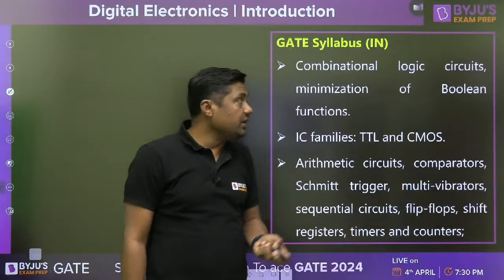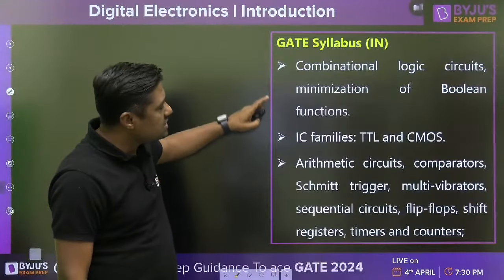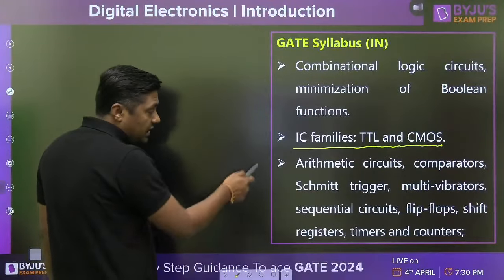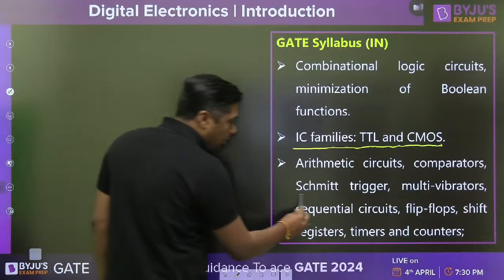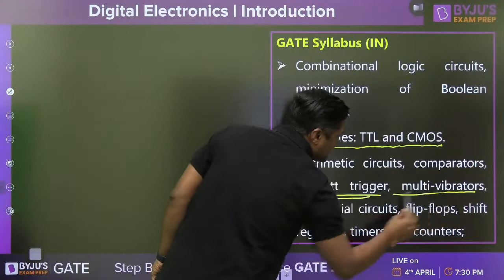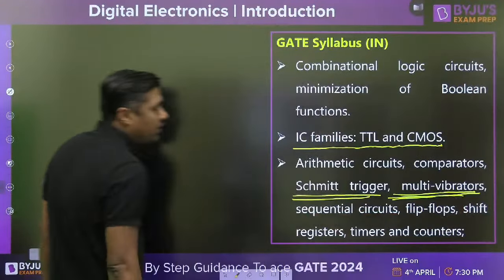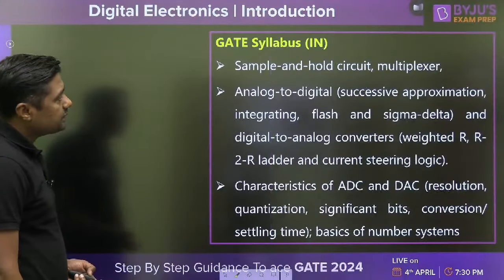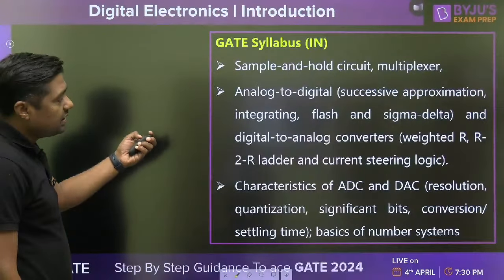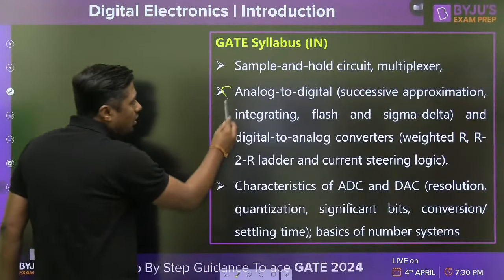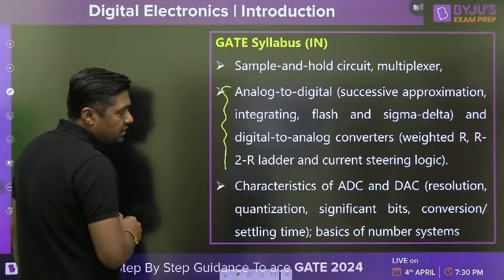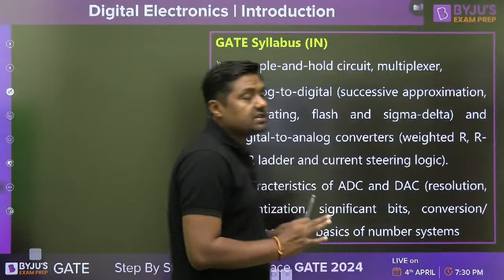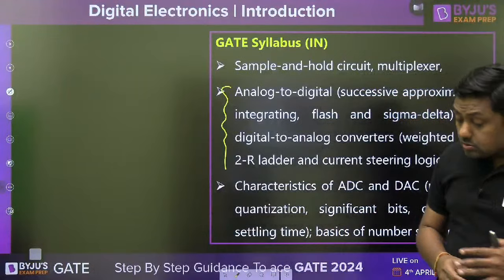And then finally the instrumentation branch, that is the syllabus: same combinational circuits, but here logic families, IC families, TTL and CMOS. Then arithmetic, Schmitt trigger, multivibrator. This is a topic from analog: multivibrators, again bistable, monostable, astable multivibrator. Then sequential circuits, flip-flops, timer, counter. And sample and hold circuit, analog to digital converter. All types of analog to digital converters are written here, characteristics of ADC and DAC, quantization and so on. That is the syllabus of the instrumentation branch. Now there is so much syllabus.